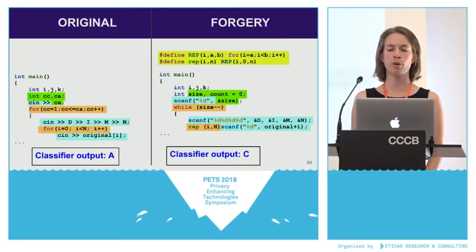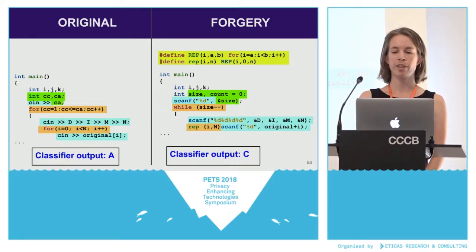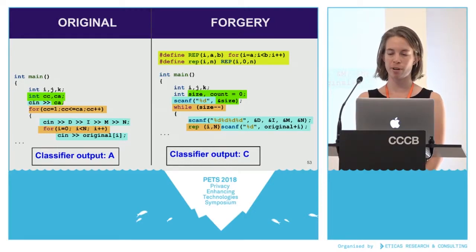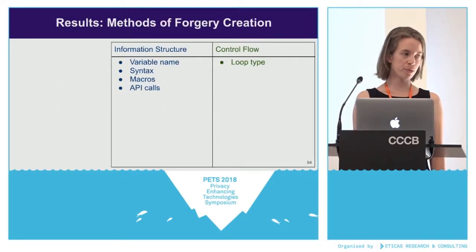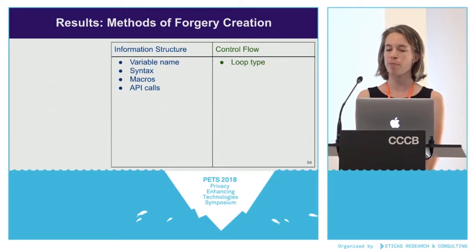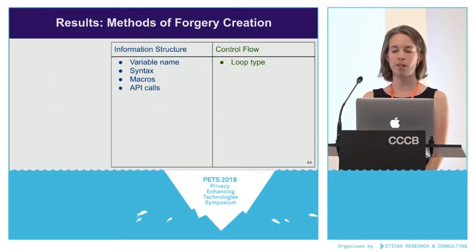So this was a successful forgery. It fooled all the classifiers. And it's really interesting because the forger didn't need to understand the code to make these modifications. They could just make modifications, which means that they could make modifications to complex code that they don't understand. So here's the same chart that I showed you before. We did discuss a third group of modifications, typographic, which occurred because the linting wasn't perfect, like we saw. But for the sake of time, I'm not going to really talk about these because they're generally pretty easy to make with a linter, and not all authors will even have typographic differences.